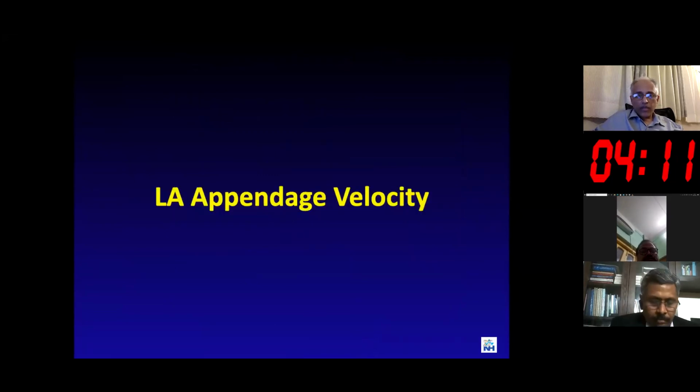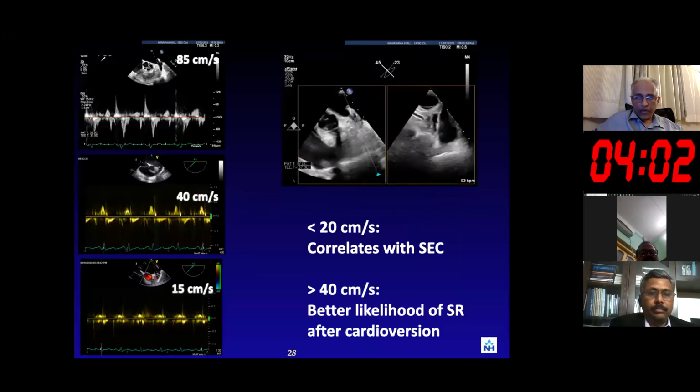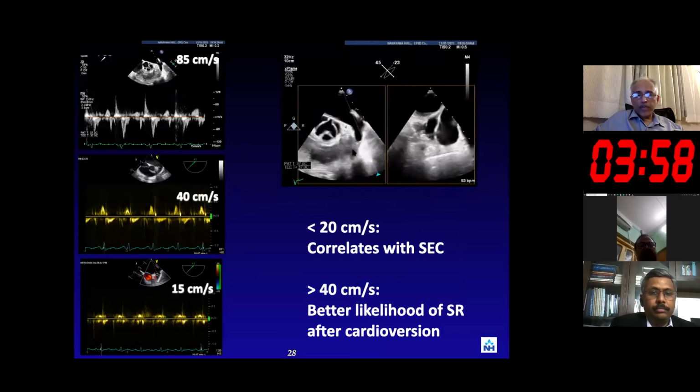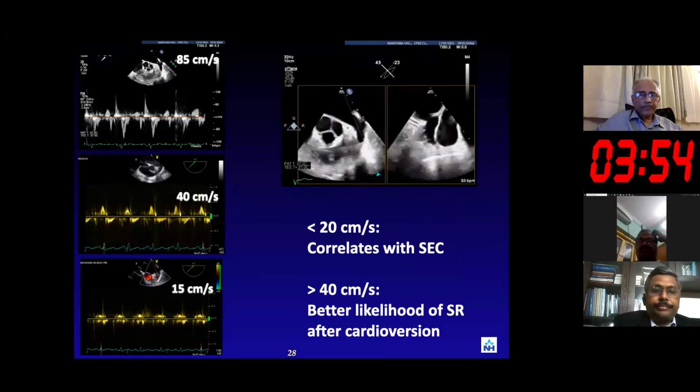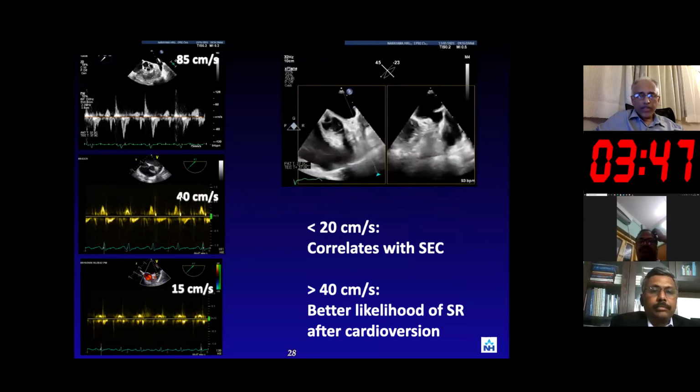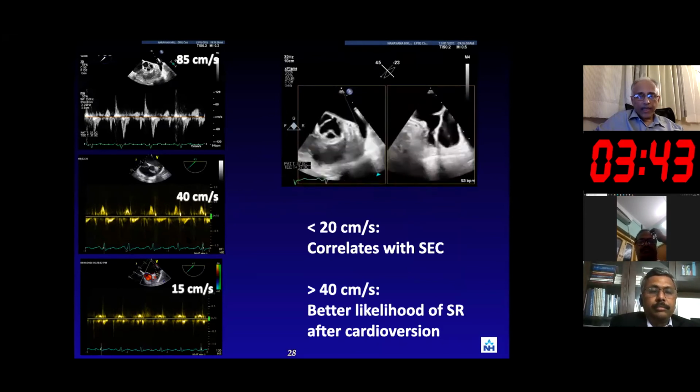The area where one can look to see whether the patient is going to develop a complication is the LA appendage velocity. Again, a very simple parameter, especially useful and doable in transesophageal echo. So this top one shows a normal velocity, so low likelihood. But once it reaches around 40 centimeters per second, then SEC starts to appear, and then the onset of thrombus is higher.